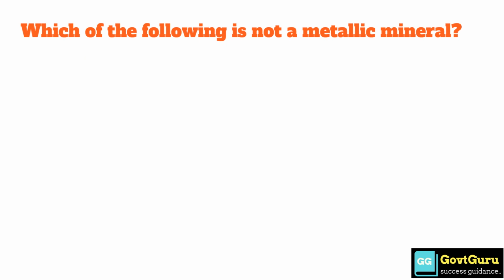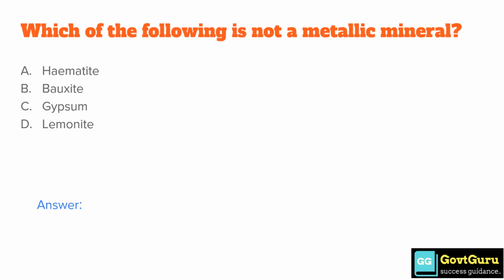Which of the following is not a metallic mineral? Option A, hematite. Option B, bauxite. Option C, gypsum. And option D, limonite. The correct answer is option D, limonite.